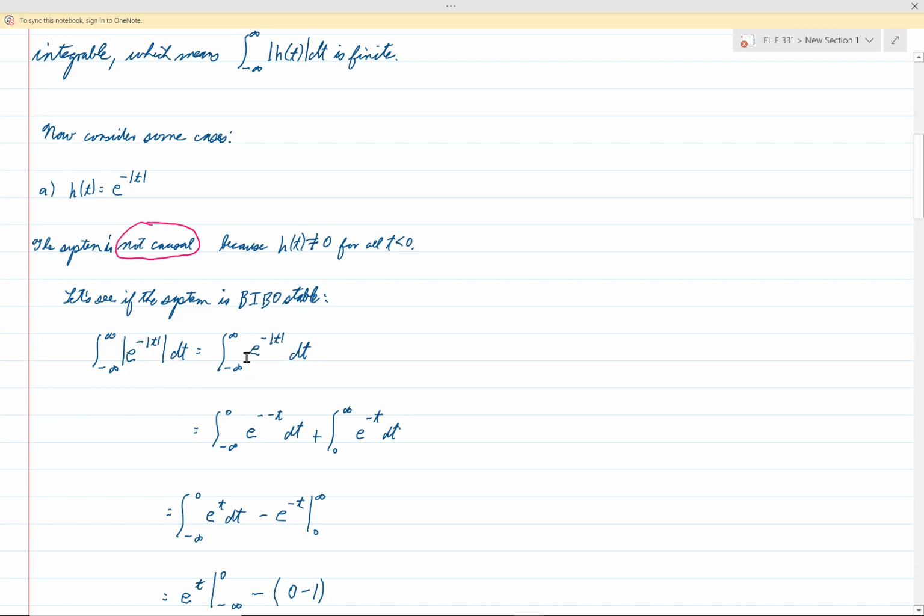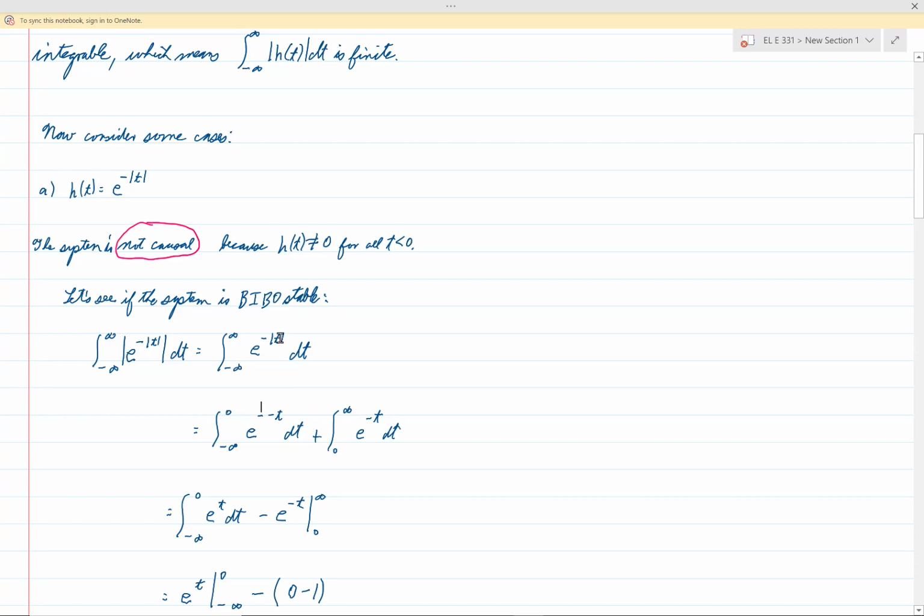Now we have the integral from negative infinity to infinity of e to the negative absolute value of t dt. The best way to evaluate this integral is to break it up into an integral from negative infinity to 0 plus an integral from 0 to infinity. Why do that? Because the absolute value has a different expression when t is negative and when t is positive.